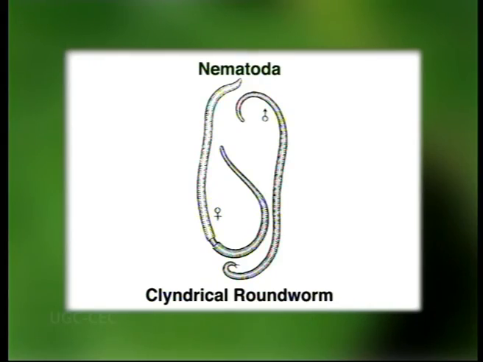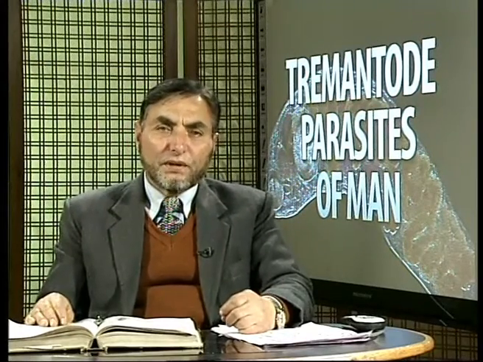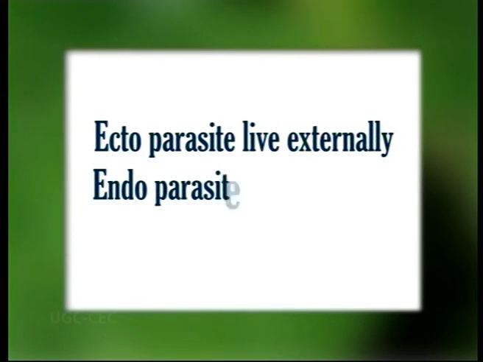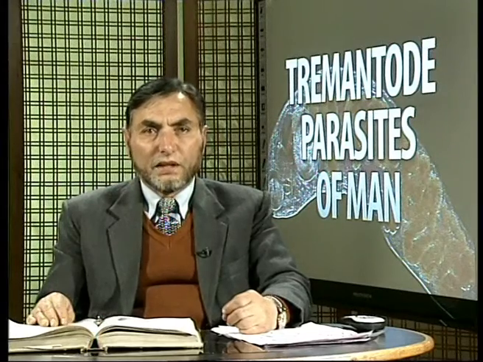Now, among the trematodes, we come across parasites which are found sometimes externally and most of them internally. The internal parasites belong to Digenea.